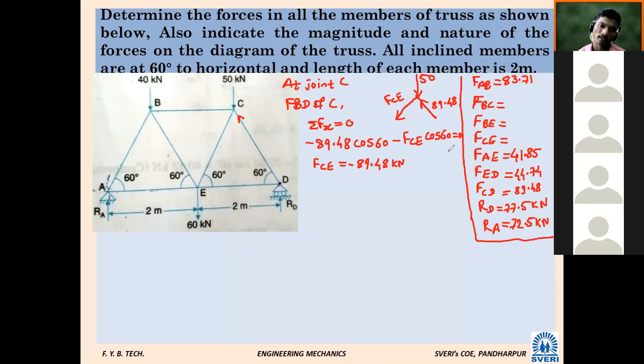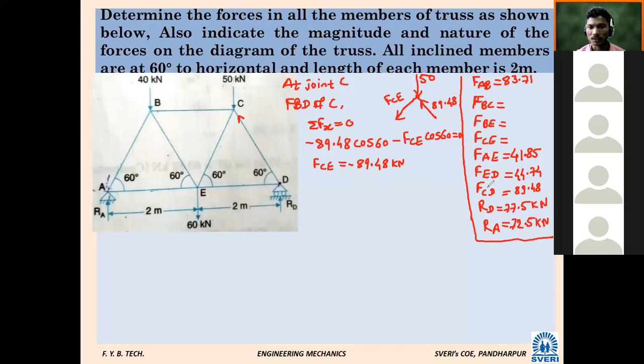We have assumed it as tensile or compressive? Away from the joint, we have assumed it tensile, but it is coming negative. So that force is actually compressive.